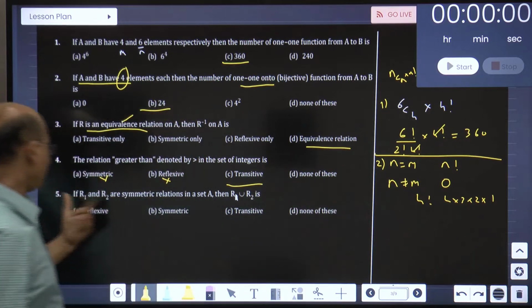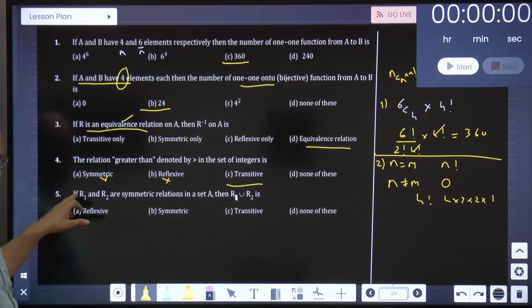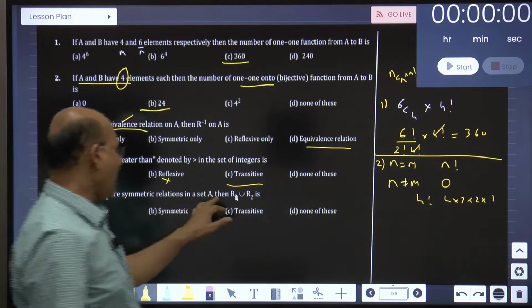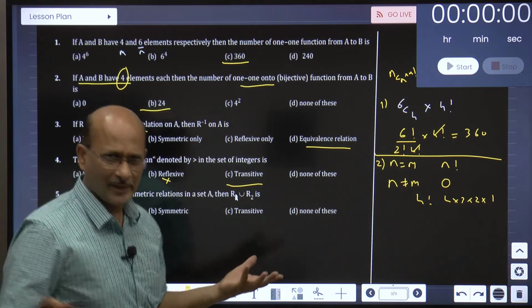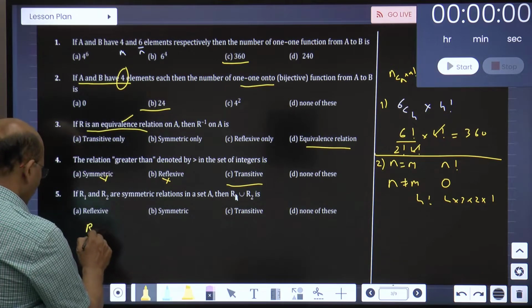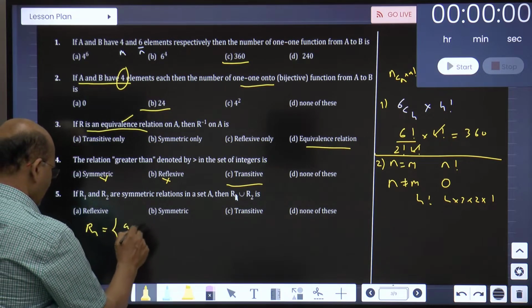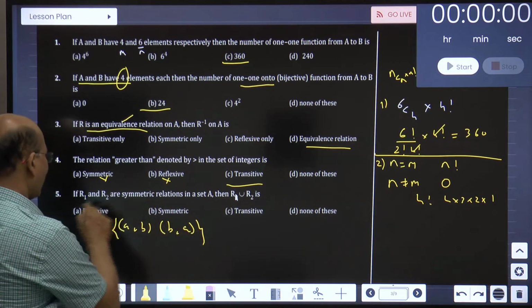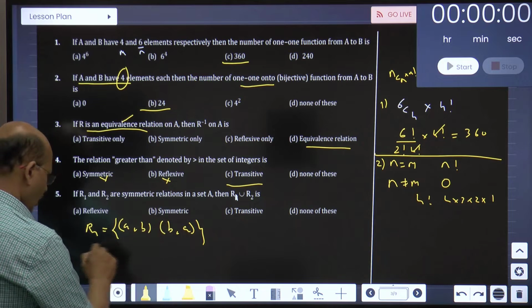The fifth one is very easy. R1 and R2 are symmetric relations. Then R1 union R2, you know what it means? Suppose in R1, (a, b) is there, (b, a) is there, because they are saying R1 and R2 are symmetric relations.